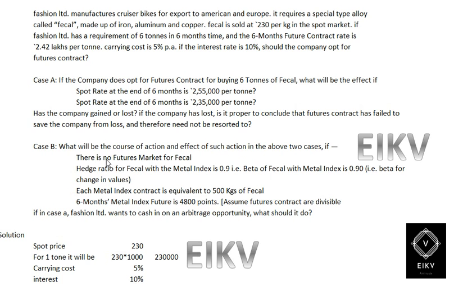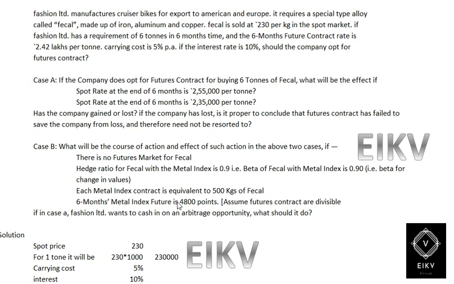If there is no future market in FECL, the hedge ratio for FECL with the metal index would be 0.9, that is, the beta of FECL with the metal index is 0.9. Each metal index contract is equal to 500 kg of FECL.